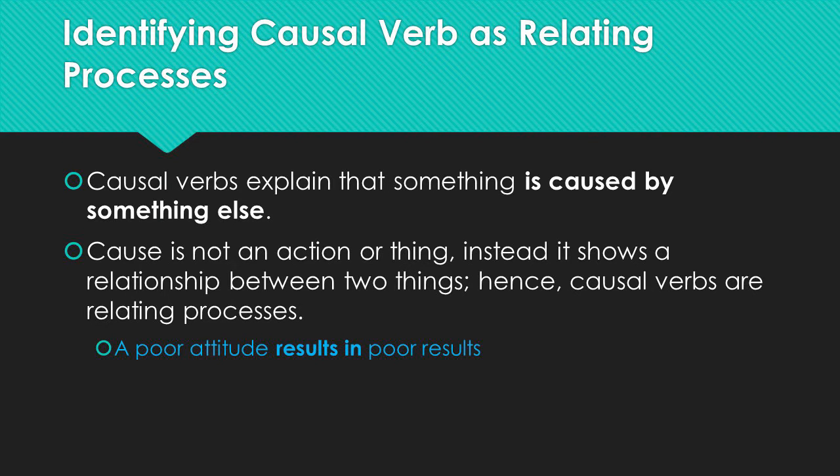So, the examples we've got here, a poor attitude results in poor results. You could change results in to the word cause and it would make sense. A poor attitude causes poor results. And so, therefore, you can see that one thing causes another thing. A poor attitude equals poor results. It sort of seems right, but a poor attitude isn't poor results. They're different things. One thing causes the other, so it's a causal verb.